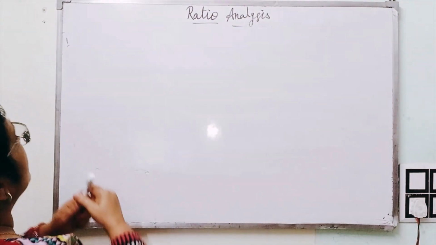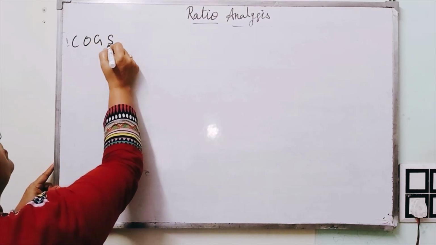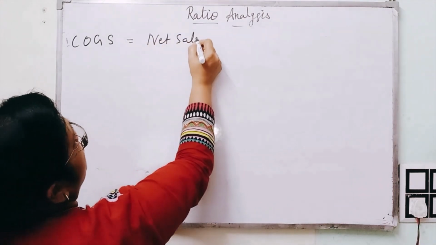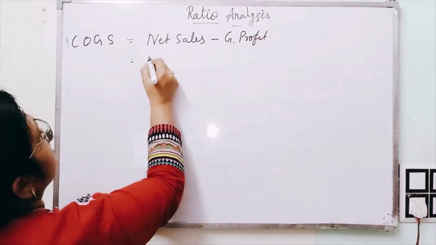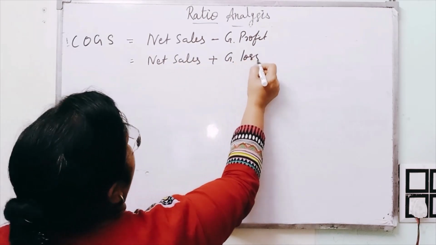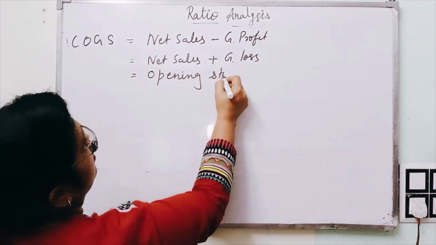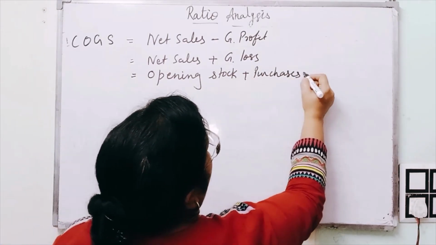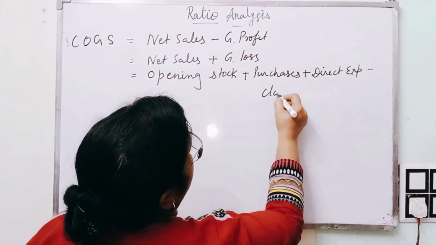Cost of goods sold can be calculated with the help of net sales minus gross profit, or we can say net sales plus gross loss, or we can say opening stock plus purchases plus direct expenses minus closing stock.